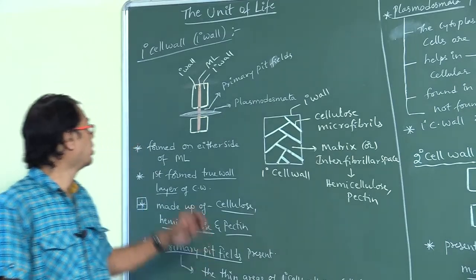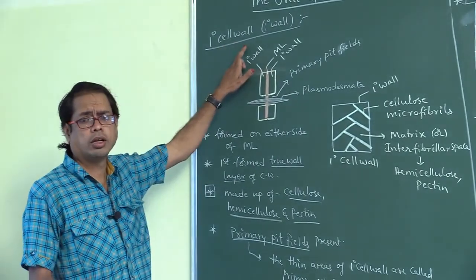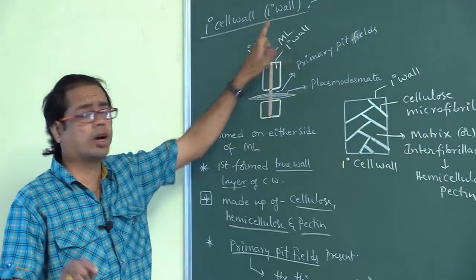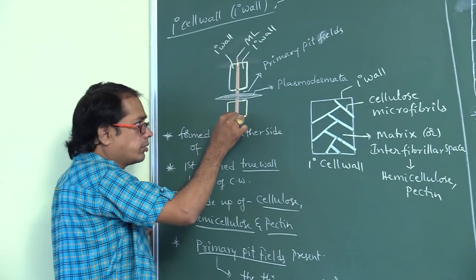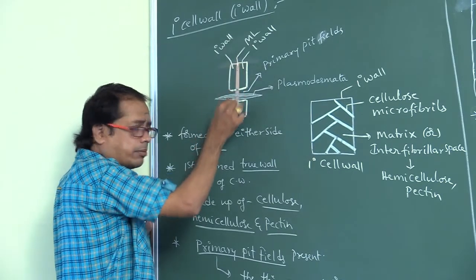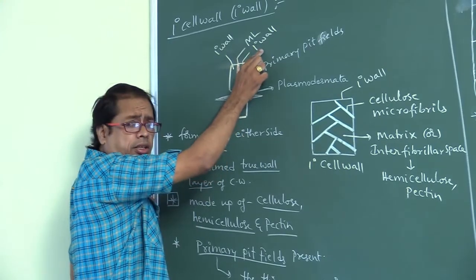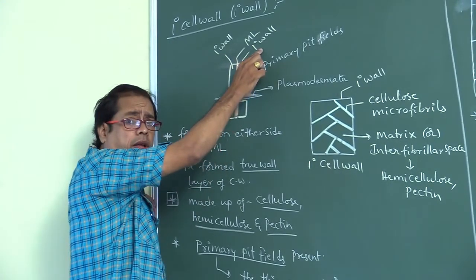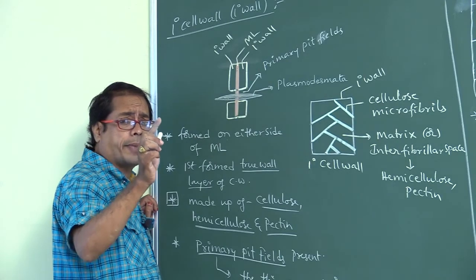Right. Now look here, my dear students. Primary cell wall, also called primary wall. This is the middle lamellum. On either side of middle lamellum, primary wall is present. This primary wall is made up of cellulose, hemicellulose, and pectin.